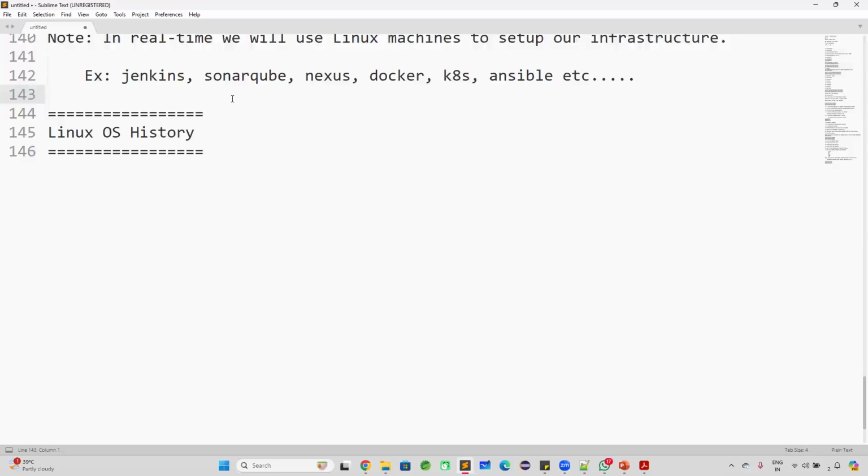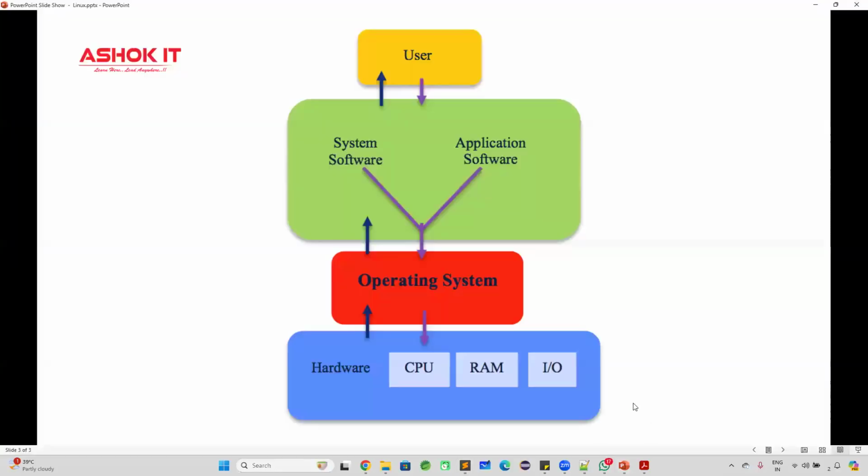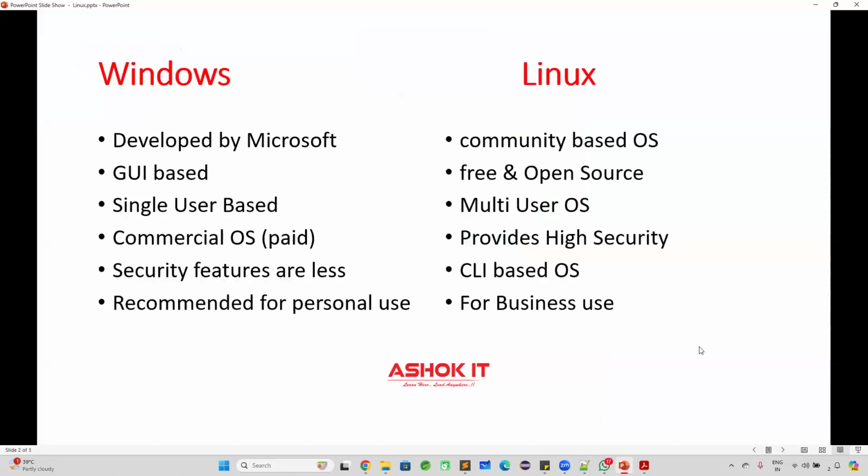So before going to understand the Linux history, are you guys clear with Windows versus Linux? Windows developed by Microsoft. Linux is a community-based operating system. Windows is GUI based. Linux is CLI based. Windows is a single user based operating system. Linux is a multi-user based operating system. Windows is paid. Linux is free. Security is less in Windows. Security is high in Linux. Windows recommended for personal use. Linux recommended for business use.